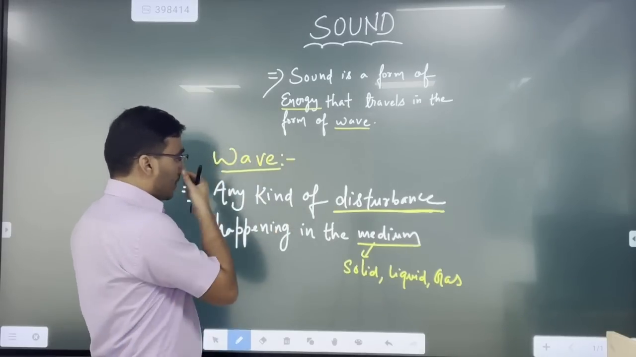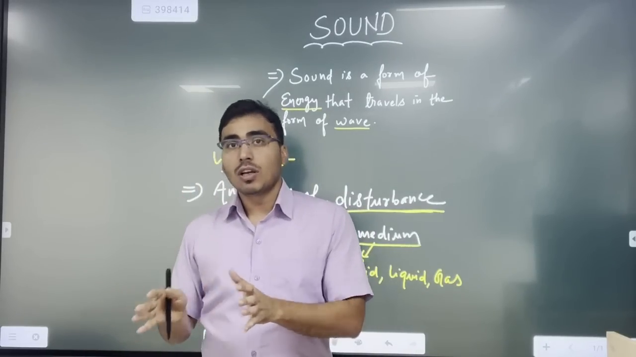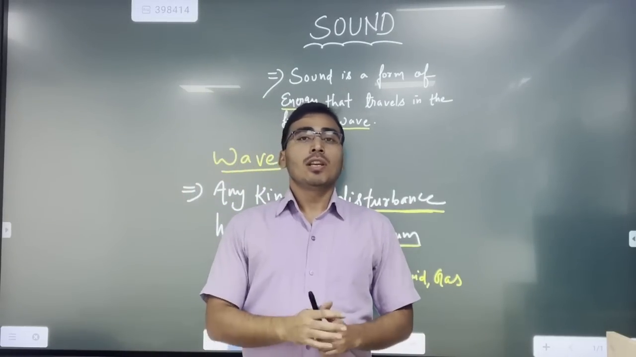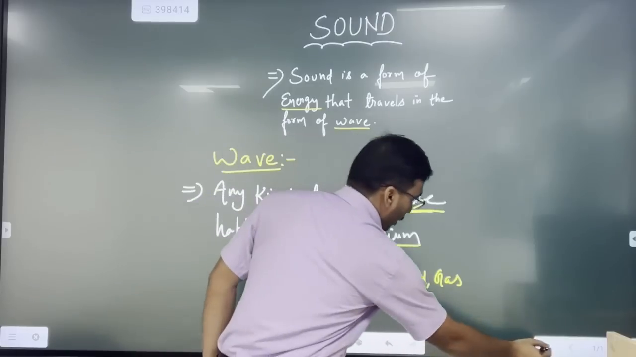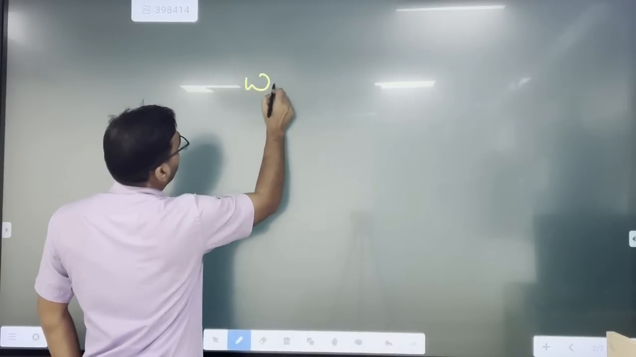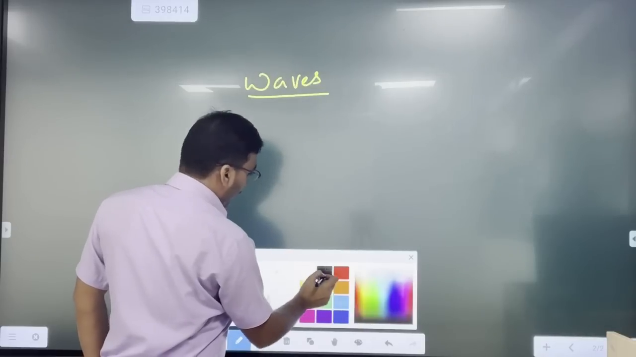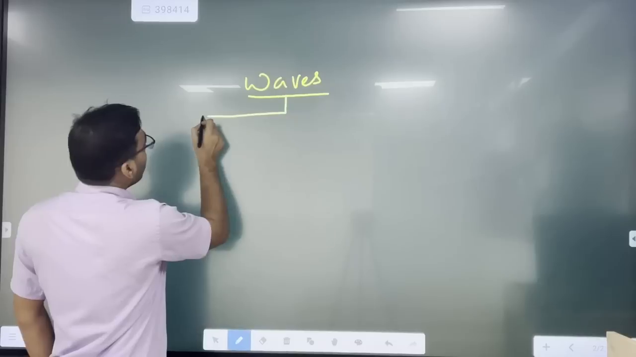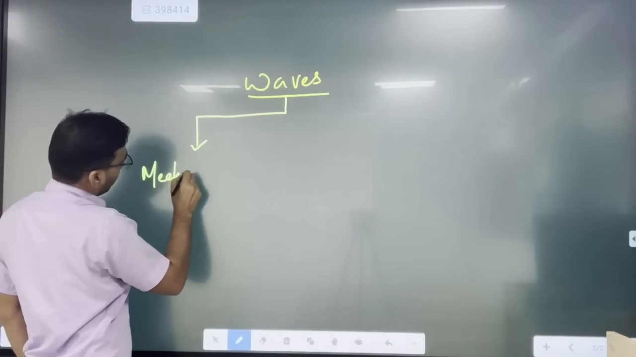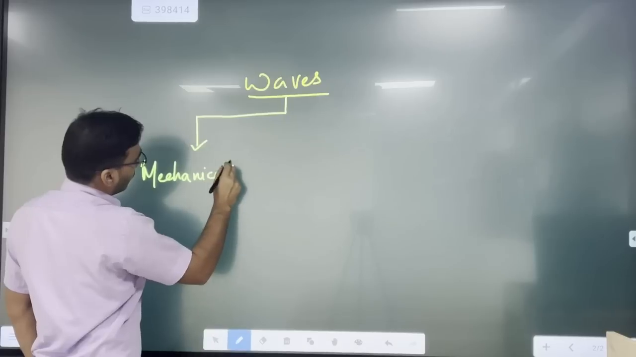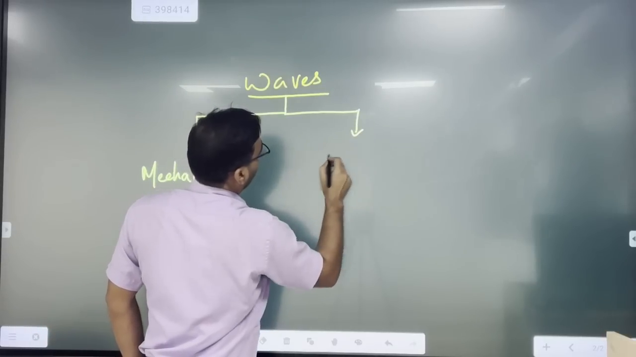Now we'll understand how many types of waves there are, because now we have understood the concept of wave. We'll see how many types of simple waves there are. Waves are basically categorized in two ways. One is the mechanical wave, and the second one is the non-mechanical wave.